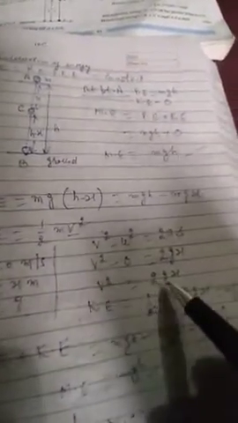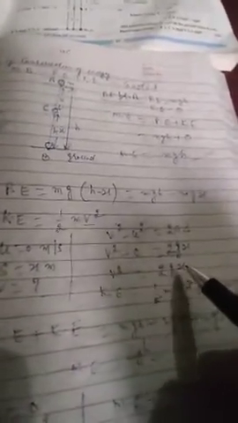Now put v square equal to 2gx in kinetic energy: 1/2 m times 2gx. 2 and 2 cancel. What is left? mgx.